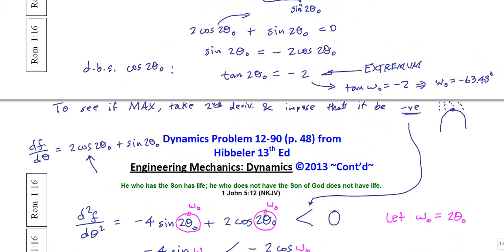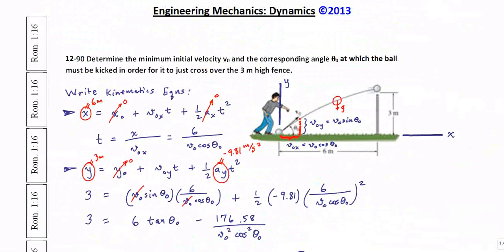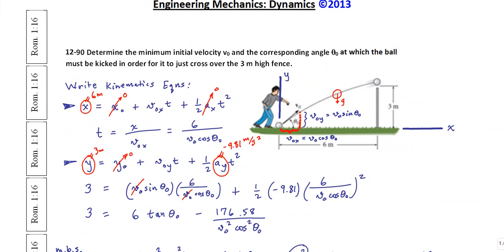Let me point out that this is no good. And the reason why it's no good is, I'll give you two reasons. Let's go back to the original diagram. First of all, for theta to be negative, okay, I'm now talking about omega naught, but it's related to theta naught. For it to be negative would mean that we're kicking the ball into the ground.